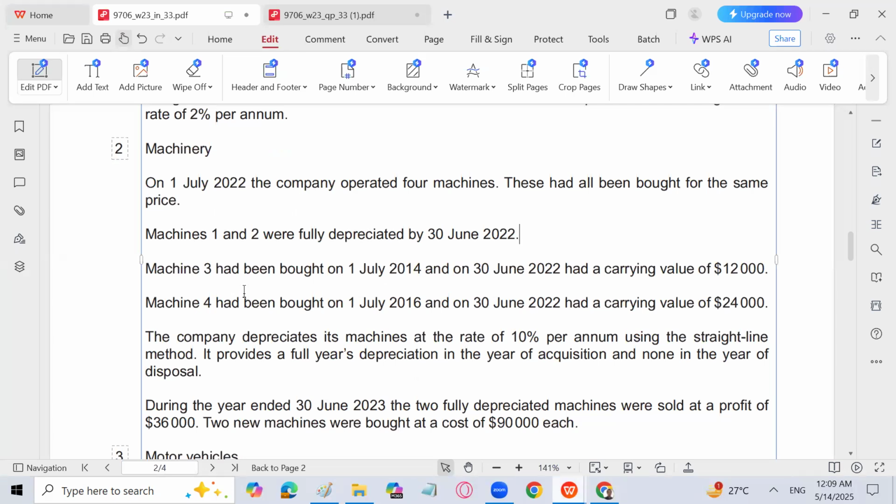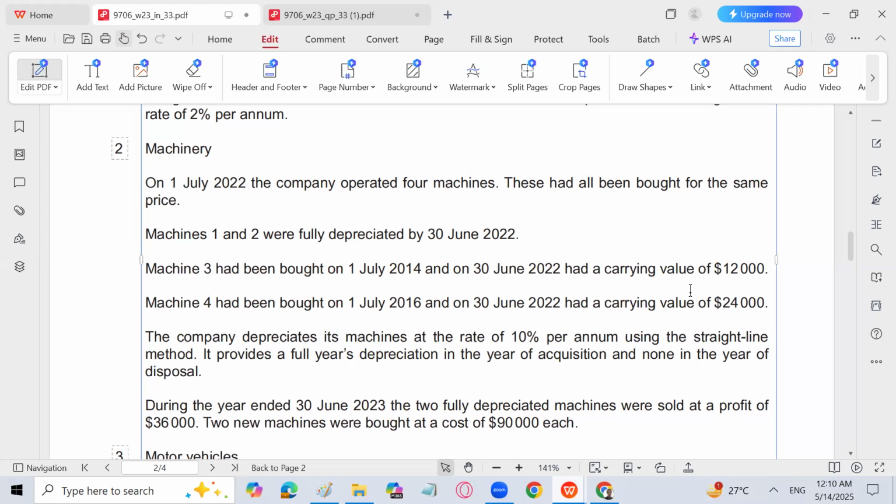So now if machine 3 has been bought on 1st July, it means that it has been used from July till 22. How many years? 15, 16, 17, 18, 19, 20, 21, 22. 8 years have already passed. So if the life of each machine, including machine 1, 2, 3, 4, is going to be 10 years, then machine 3 is already being used for 8 years, right?